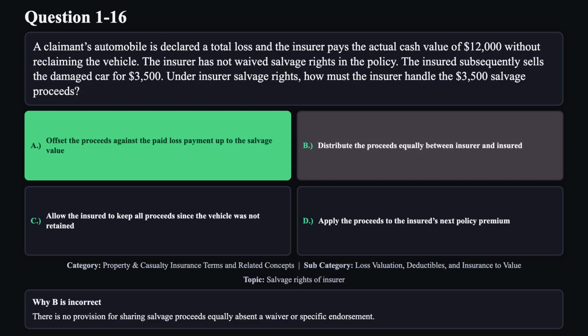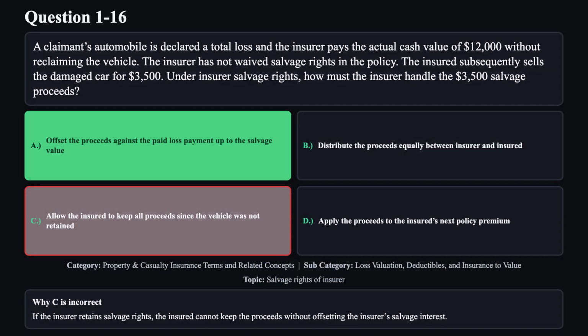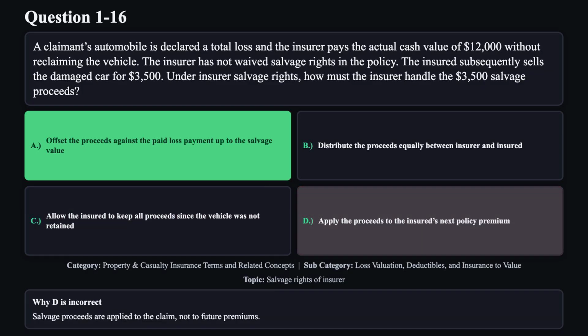Reason B is not correct. There is no provision for sharing salvage proceeds equally absent a waiver or specific endorsement. Reason C is not correct. If the insurer retains salvage rights, the insured cannot keep the proceeds without offsetting the insurer's salvage interest. Reason D is not correct. Salvage proceeds are applied to the claim, not to future premiums.